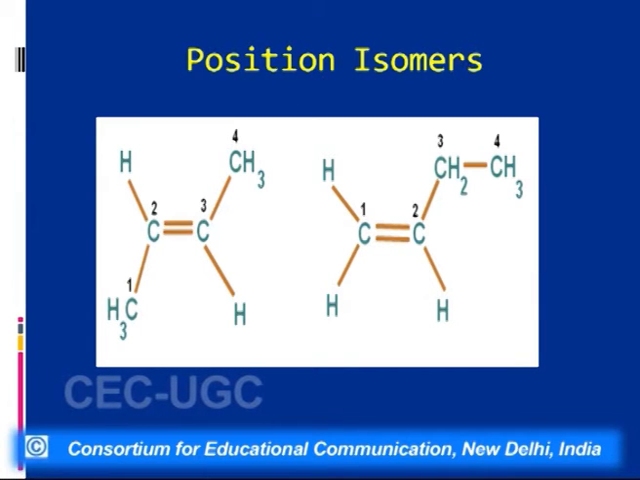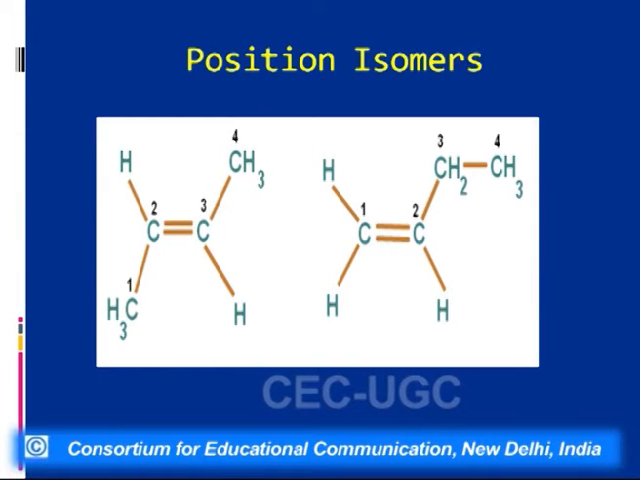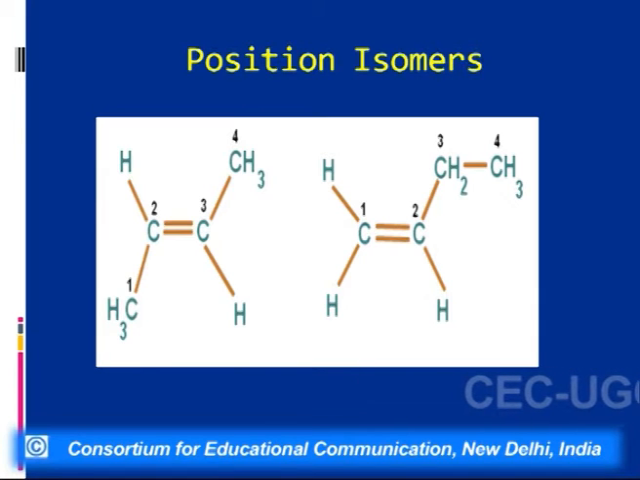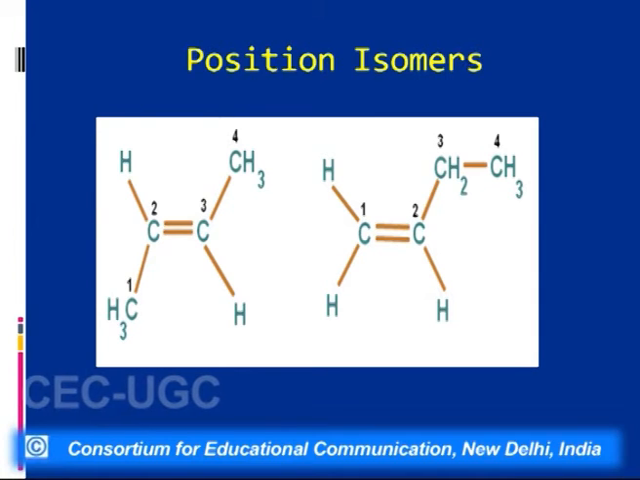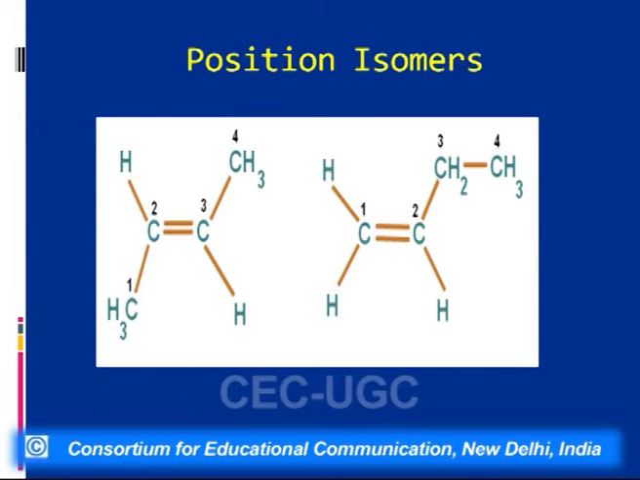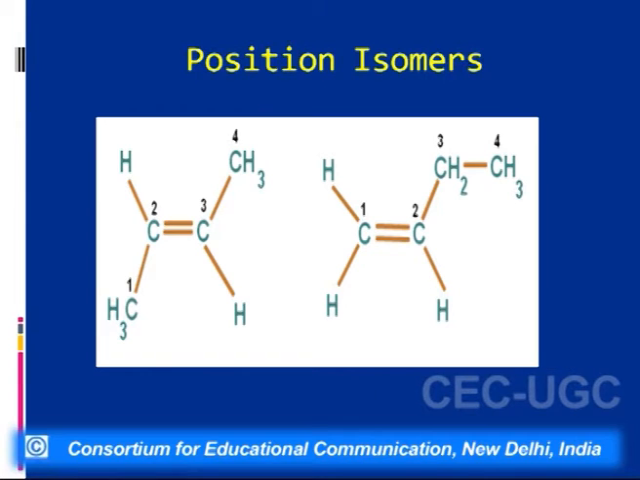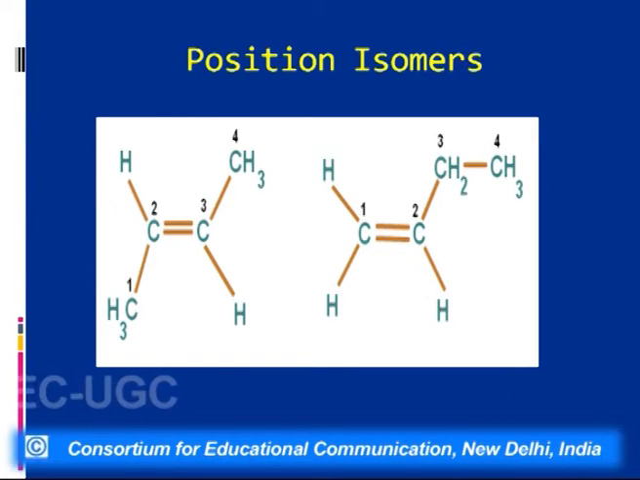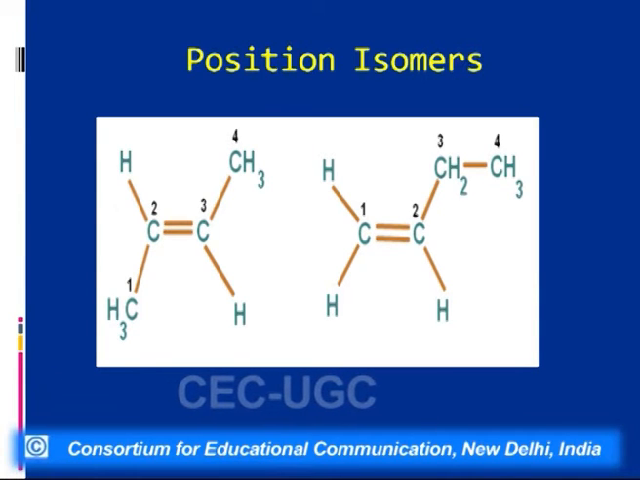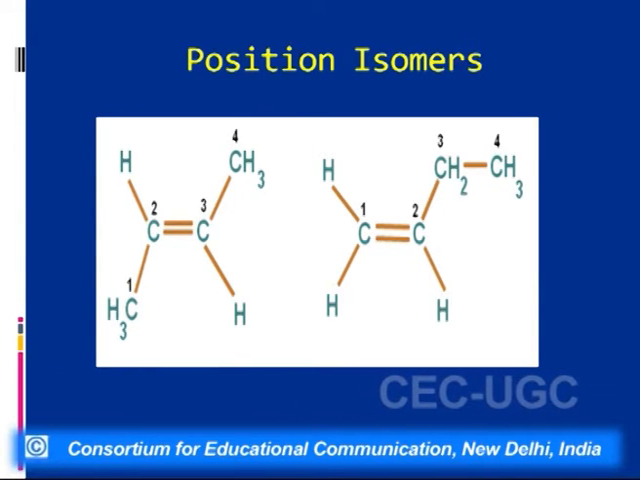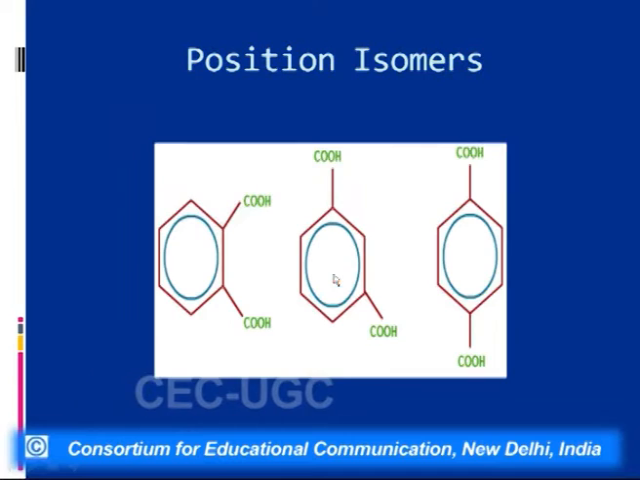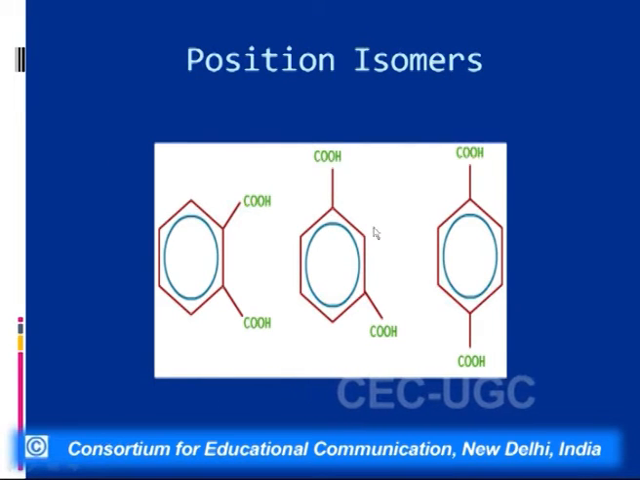Not only the substituents of alkanes, but alkenes and alkynes can also show position isomerism. That is, in them, the position of the double bond is different. Here the functional group is the double bond. So in the first example, the double bond is at the second carbon, so this is 2-butene, whereas in this case the double bond is at the first carbon, so it is 1-butene.